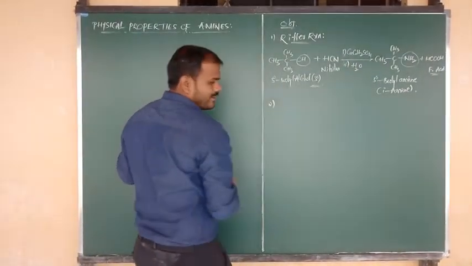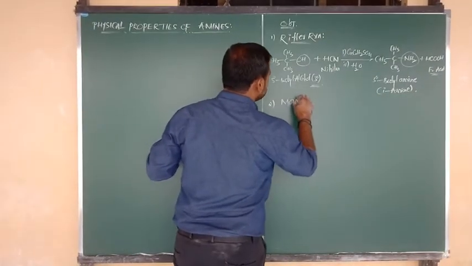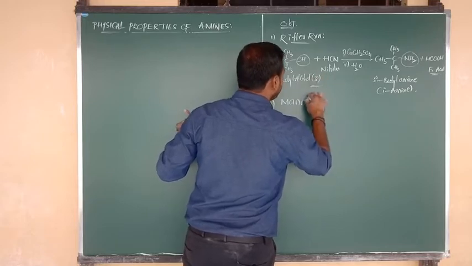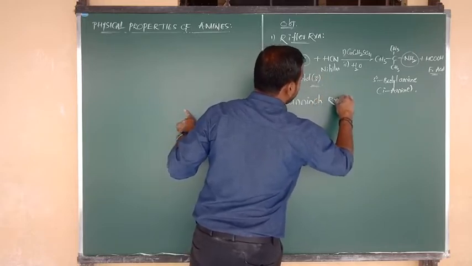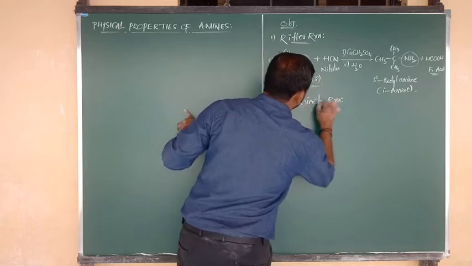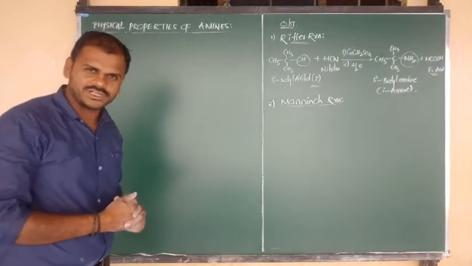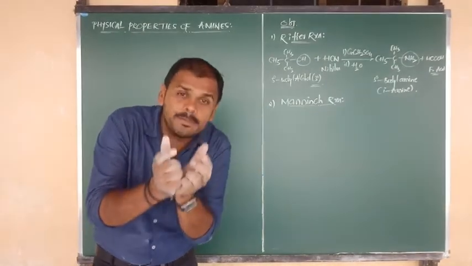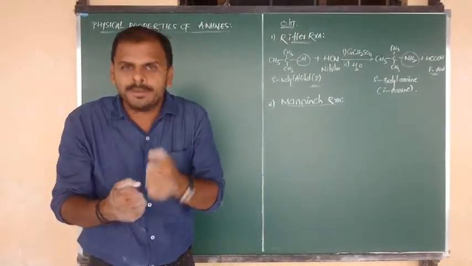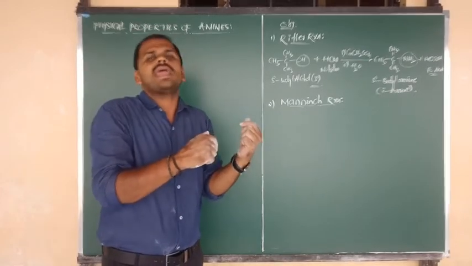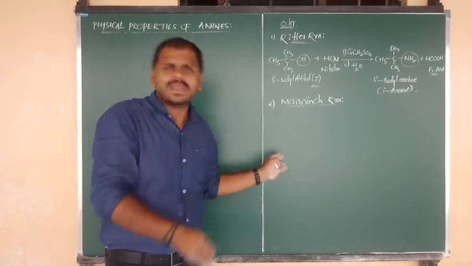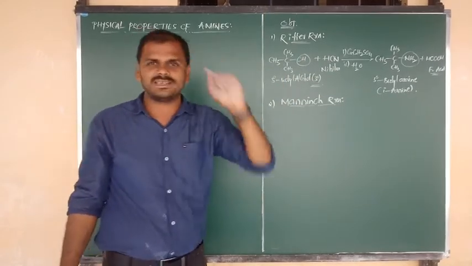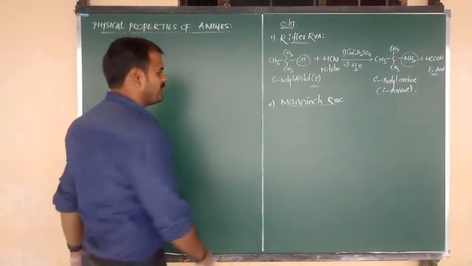Reaction number two for the objective point of view is known as the Mannich reaction. What is the main motto of the Mannich reaction? In this reaction, we are going to get an intermediate base, that is nothing but the Mannich base. In the Mannich reaction, primary amines can be converted into secondary amines, but the intermediate is the Mannich base. So how? I am going to tell you.